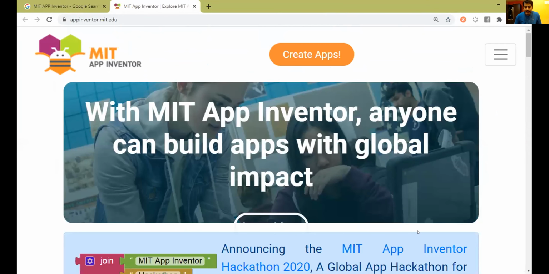So here, the first step is that Arvind is asking whether to use a laptop or mobile. I would suggest preferably a laptop, not a mobile, because the components which we are going to use in this app development will require a lot of things to be dragged and put onto a screen. So it is always better to operate with a mouse, rather than picking it up in your hand and putting it into your mobile, right?